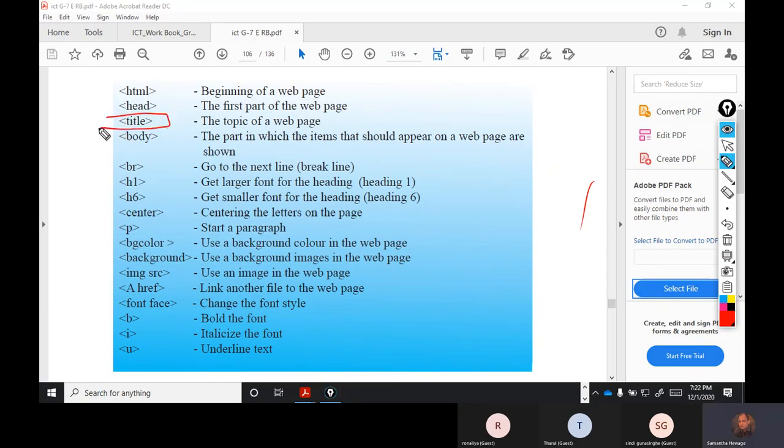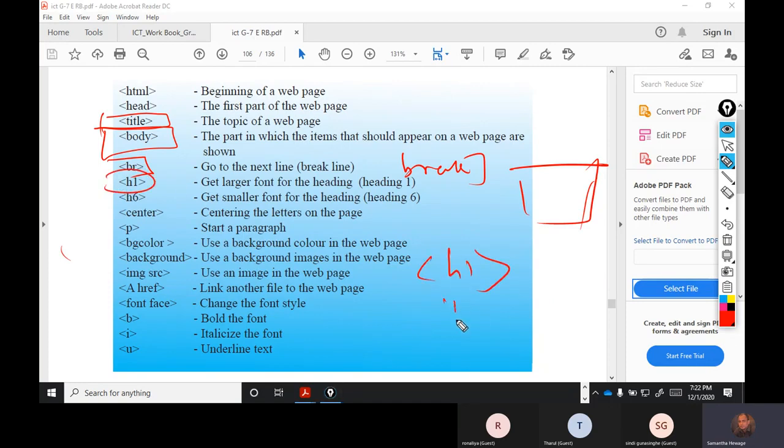Okay, these are the tags. It's title tag, body tag, BR. BR means break. So if you want to break something and start from the next line, it's called break. H1 means header. You have H1 to H6. We have 6 headers in HTML. Center means whatever the paragraph would be, it is in the center. Or we have a right align and a left align, something like that. P means paragraph. BG color means background color.